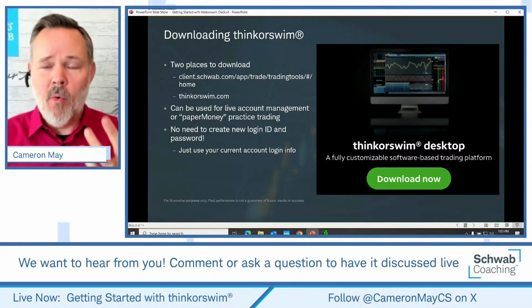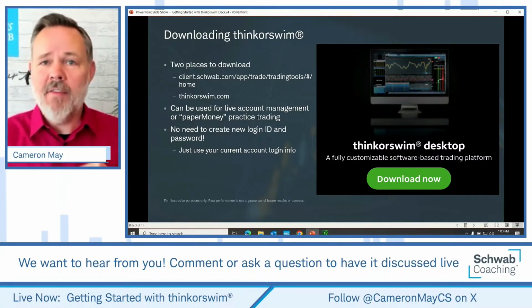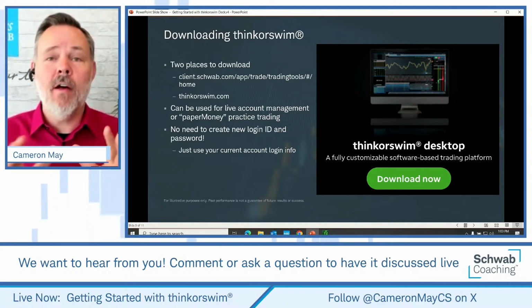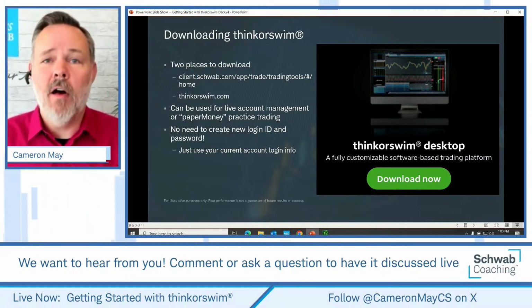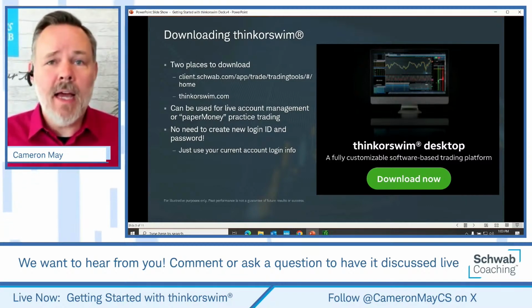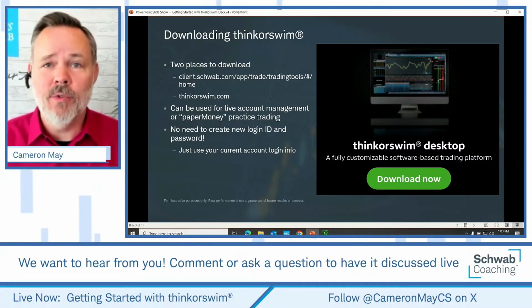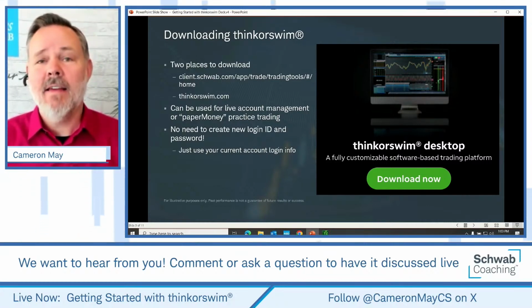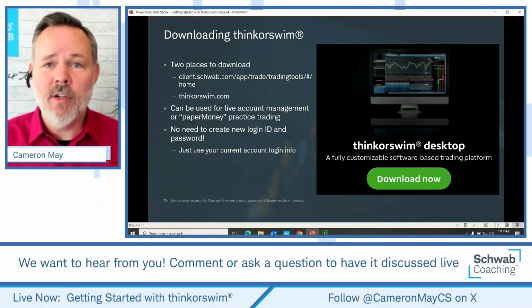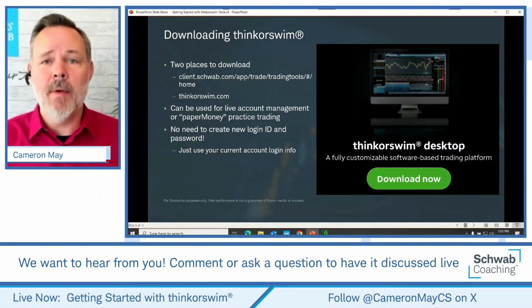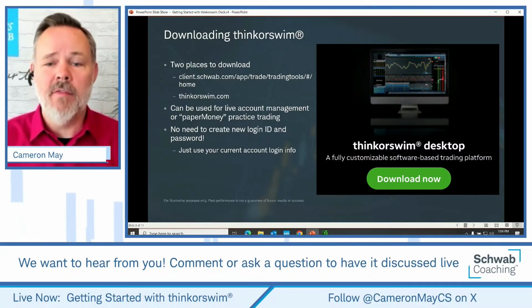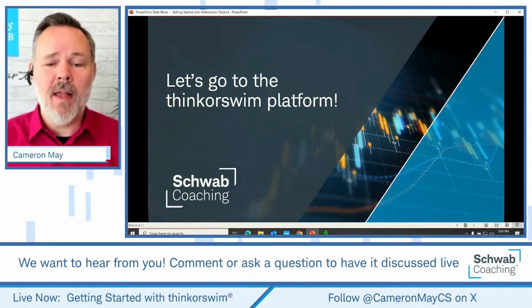In either case, one of the great functions of Thinkorswim is that it provides access to your live accounts for trading and managing those, but also to a platform that we call Paper Money, which is a nearly identical mock-up of the real thing. Just allows you to practice new strategies and new tools in a no-risk environment. And final note here, there is no need to create a Thinkorswim independent username and password. You can just use the same login information that you use for Schwab for logging into Thinkorswim, whether using Paper Money or live trading.